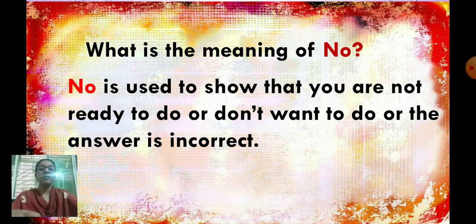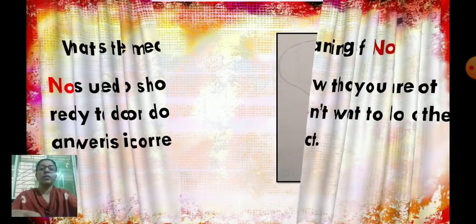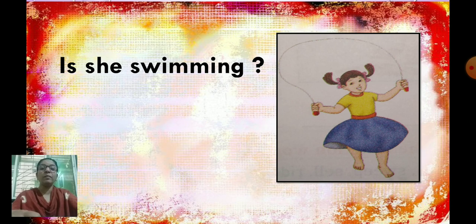Now for example, again look at this picture. Observe this picture. Now see here. Is she swimming? Observe the picture properly. Do you agree with this question? Is she swimming?